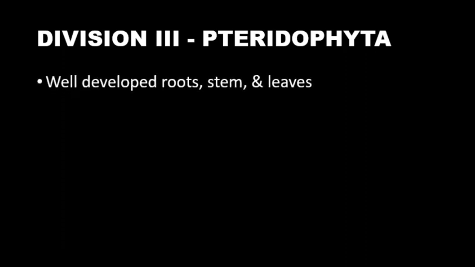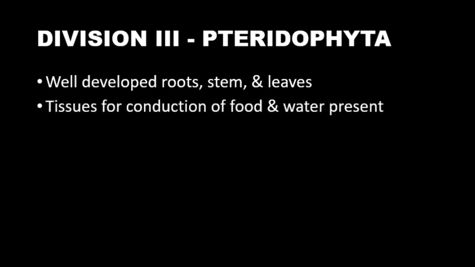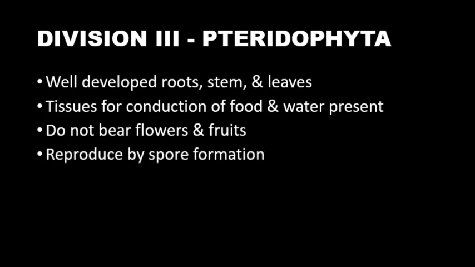Next division in cryptogams is Pteridophyta. Now, the plants from this group have a well-developed root, stem and leaf, and also they have well-developed tissues for conduction of food and water, that is, xylem and phloem are present here. These plants do not bear flowers and fruits, though root, stem and leaves are present. They reproduce with the help of spore formation, and the spores are formed on the back of the leaf, that is, the posterior surface of the leaves.